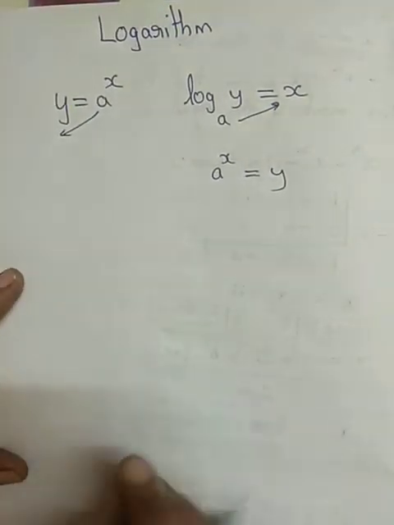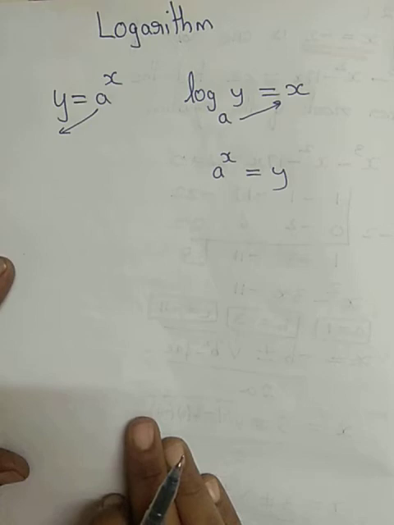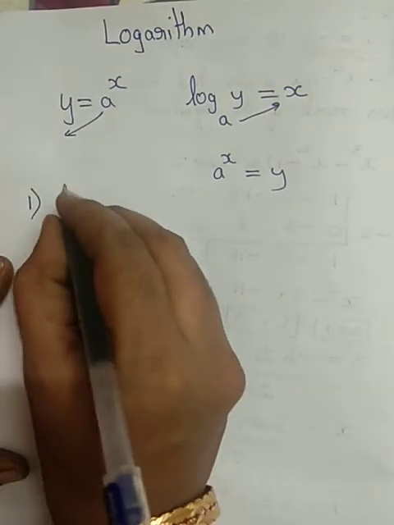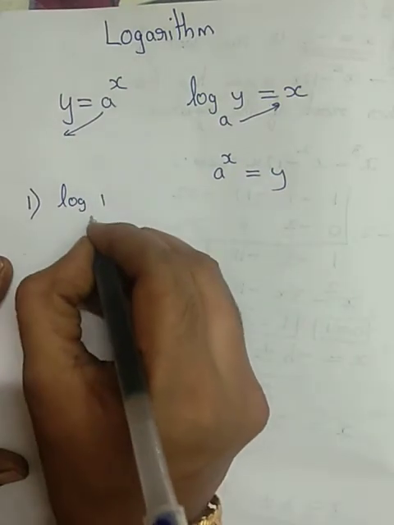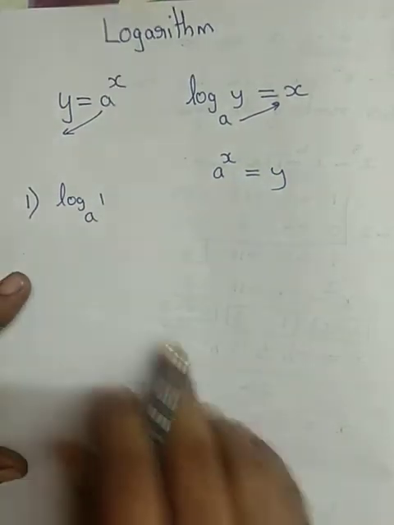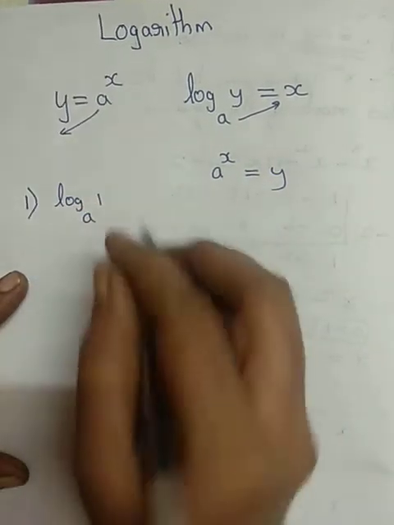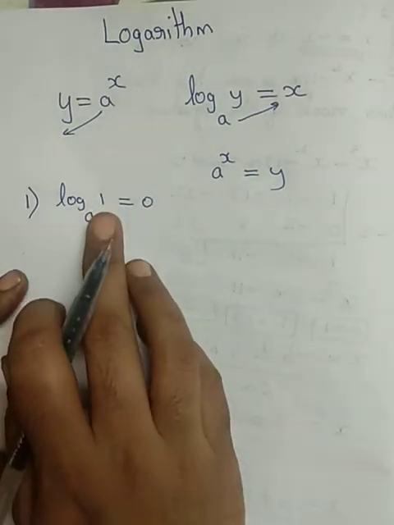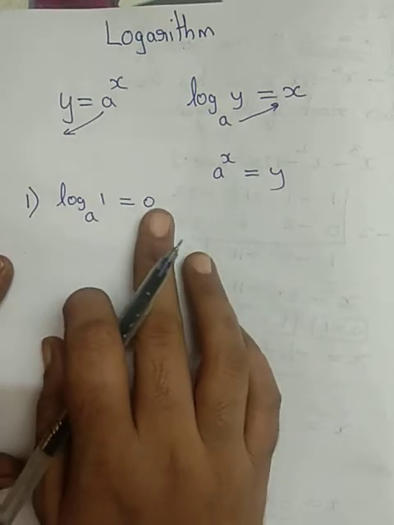Now certain things we should know before we are starting the exercise. What are the things we should know is the value of log 1 to the base a. Log 1 to the base a is always 0. பேஸில் எந்த நம்பர் வேணால் இருக்கலாம், ஆனால் இங்கே log 1 இருந்தாலே it is 0.